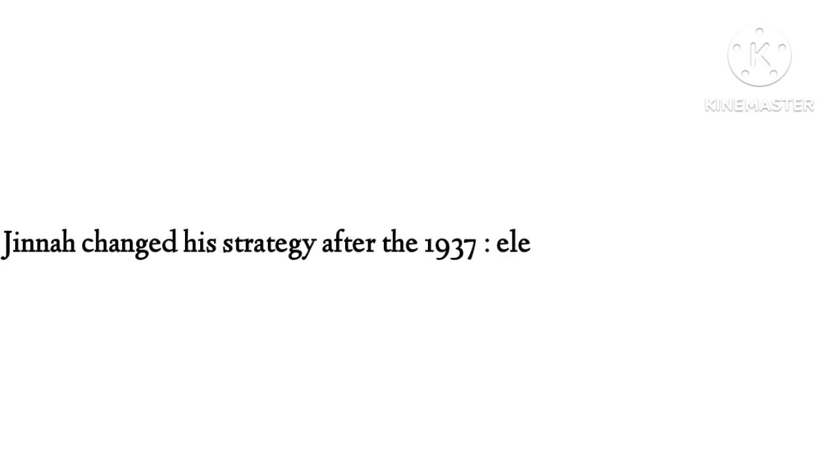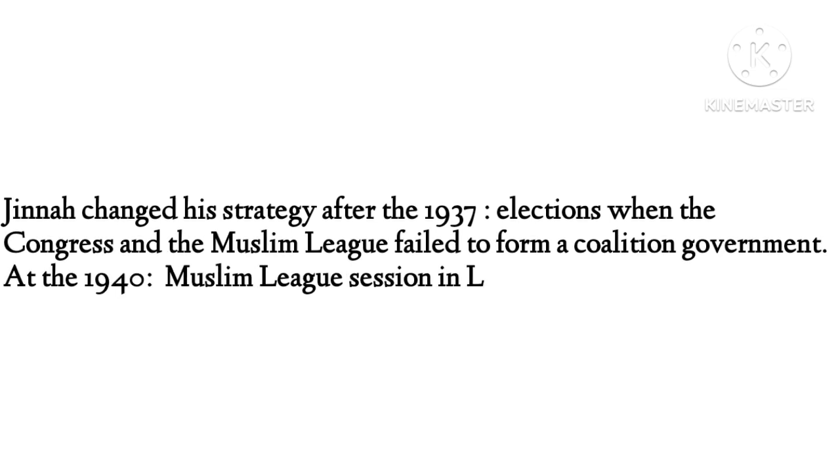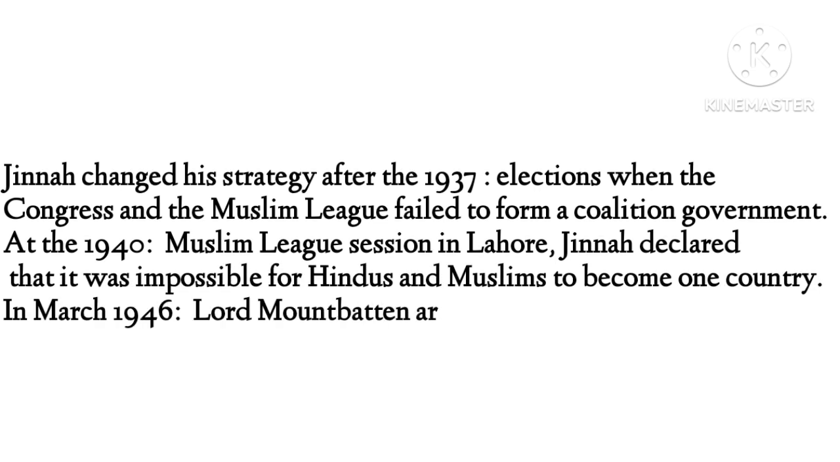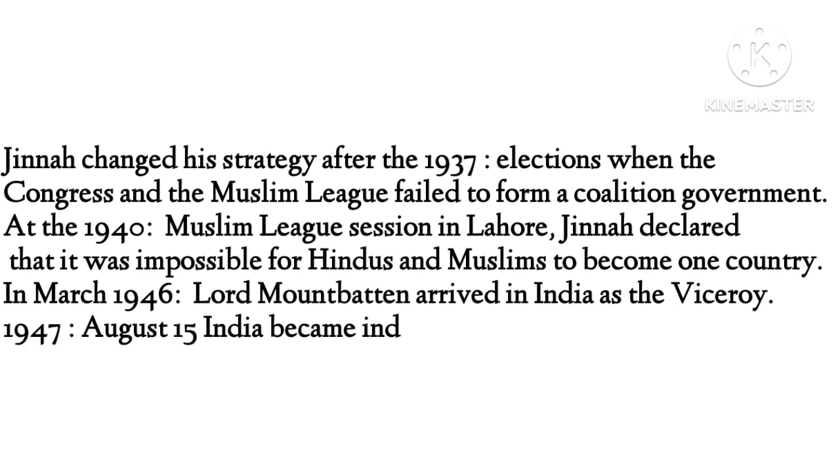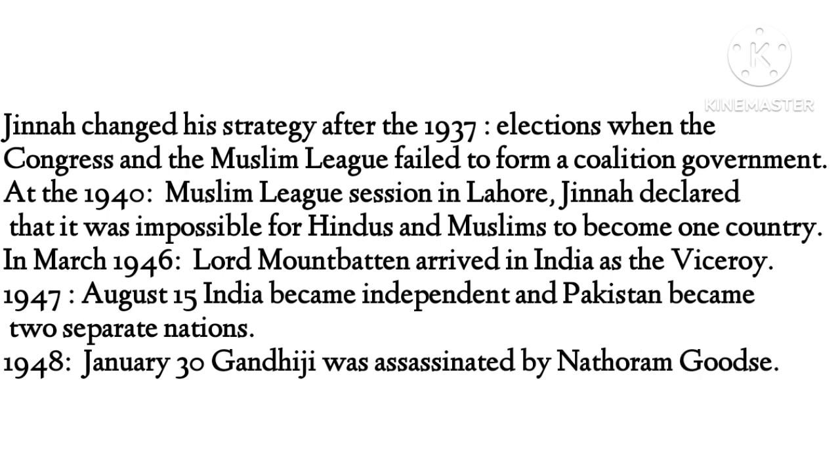Jinnah changed his strategy after the 1937 election when the Congress and Muslim League failed to form a coalition government. At the 1940 Muslim League session in Lahore, Jinnah declared that it was impossible for Hindus and Muslims to become one country. In March 1946, Lord Mountbatten arrived in India as viceroy. 1947, August 15th, India became independent, and Pakistan, two separate nations. 1948, January 30, Gandhiji was assassinated by Nathuram Godse.